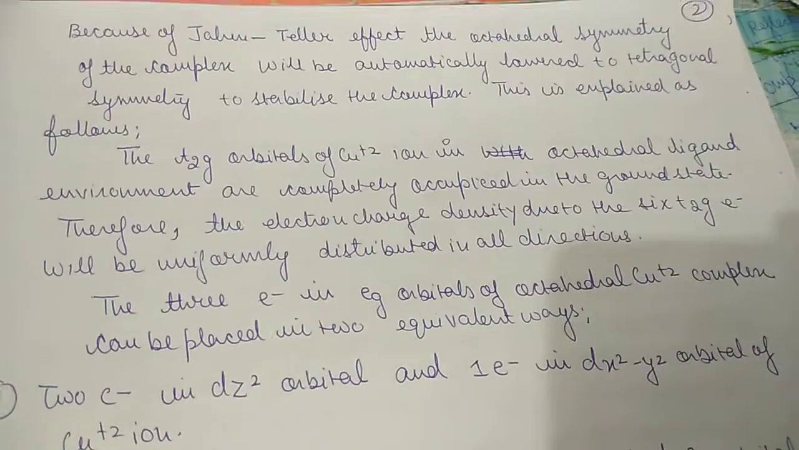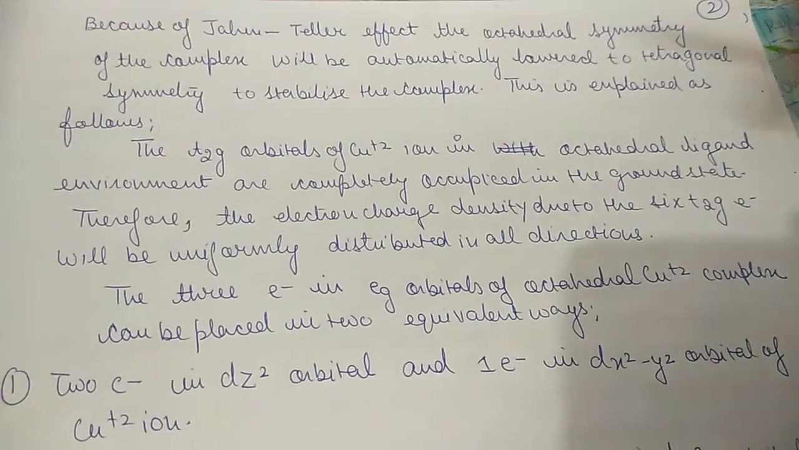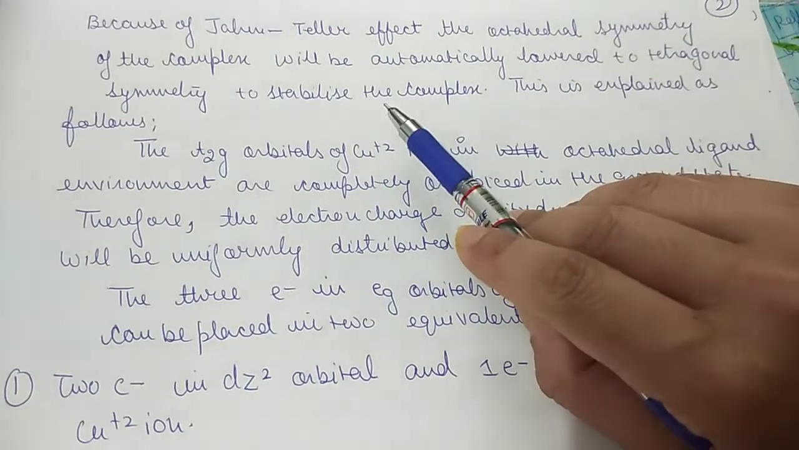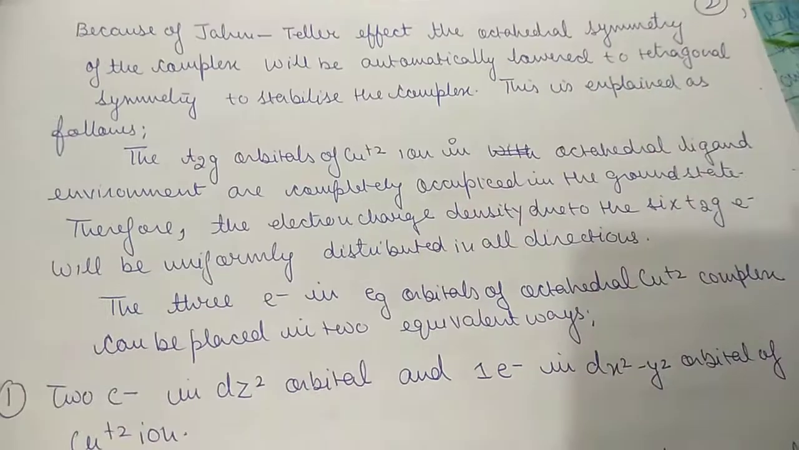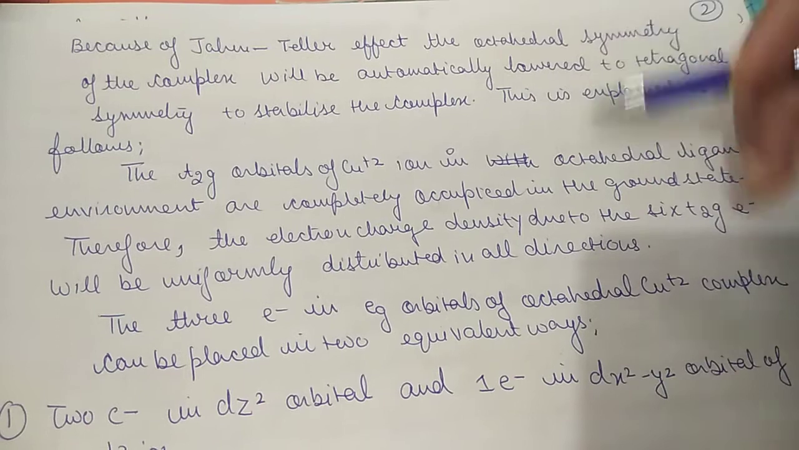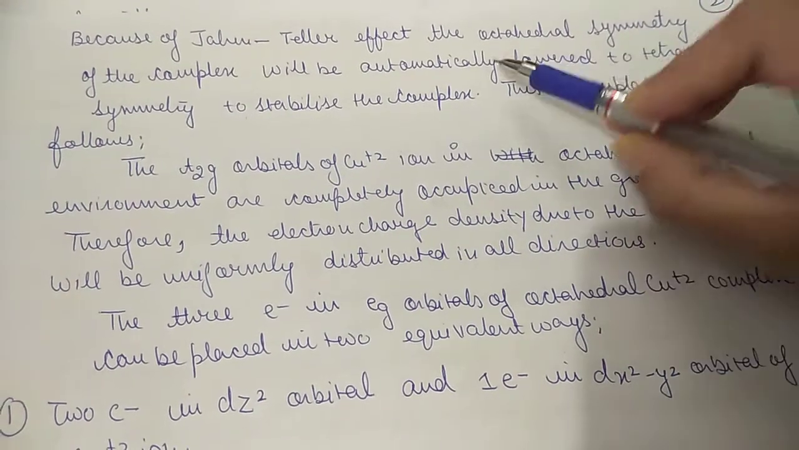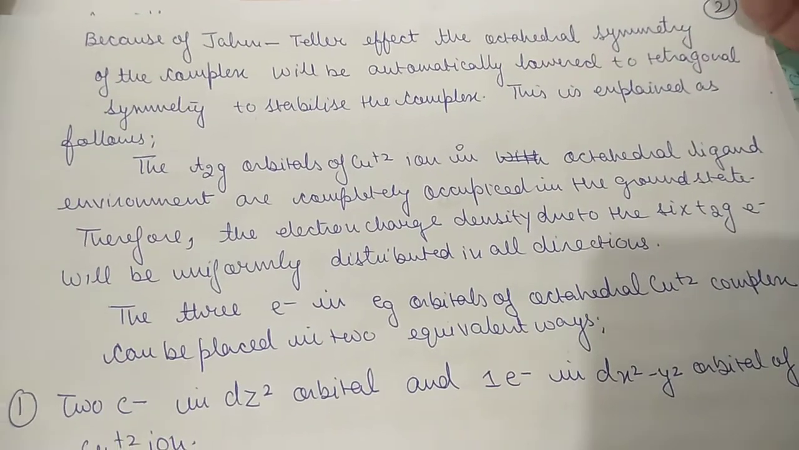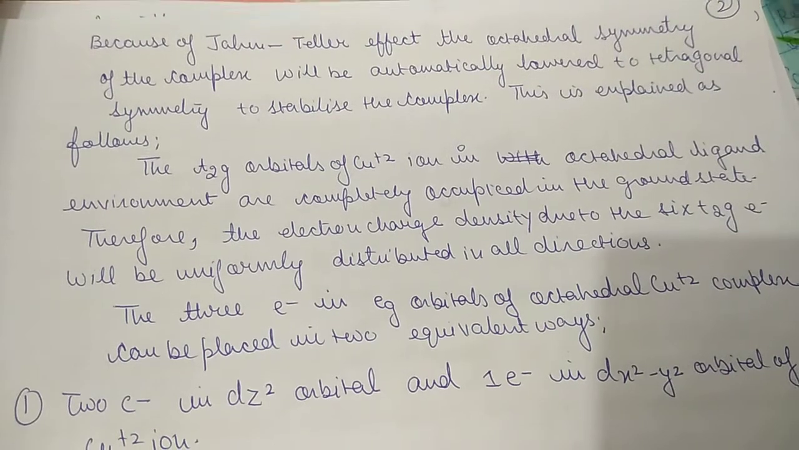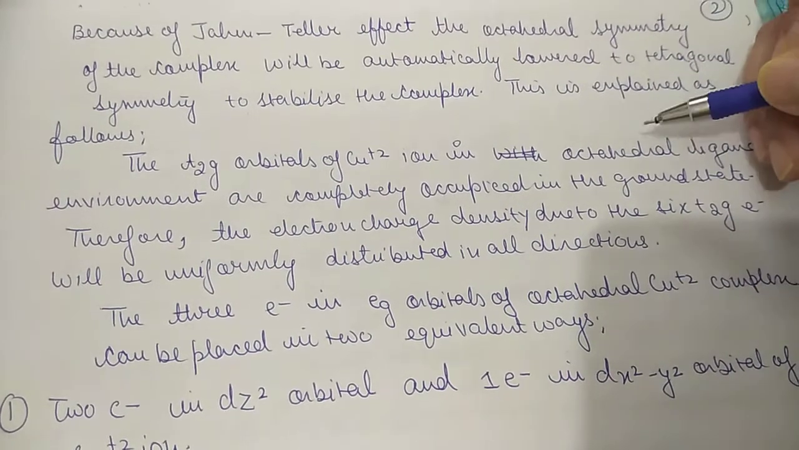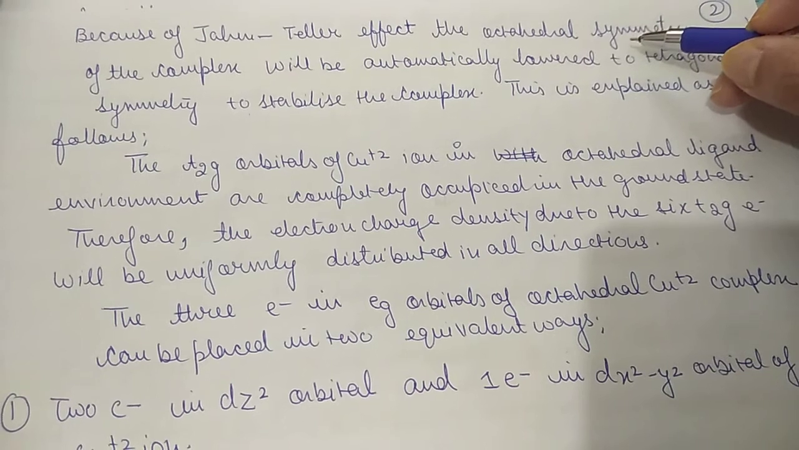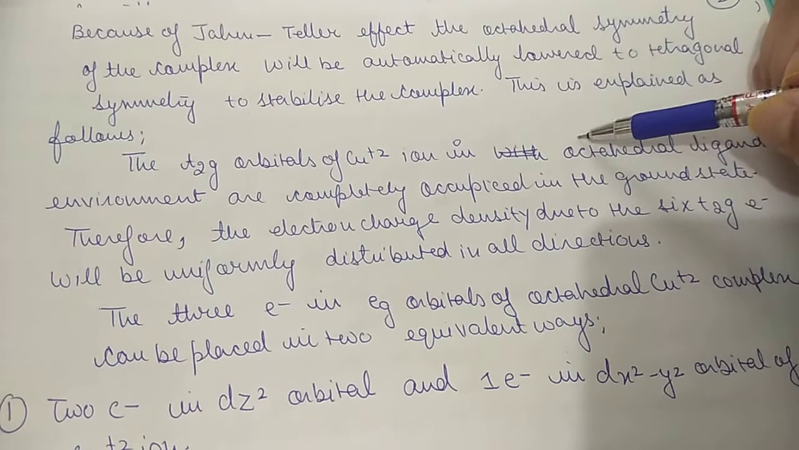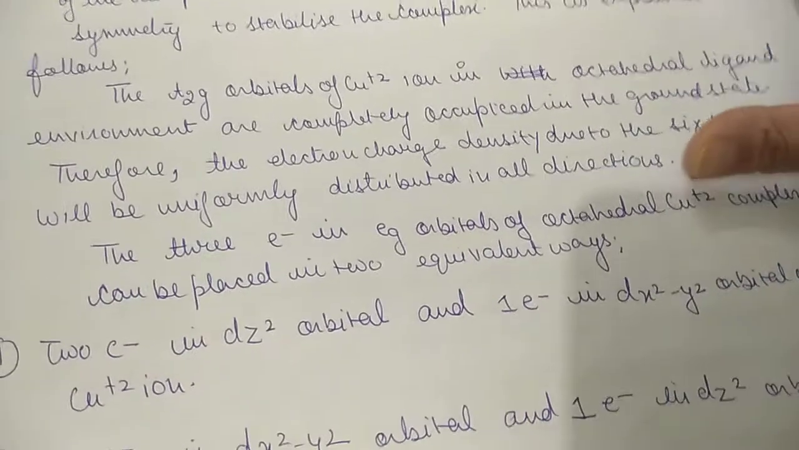Now because of the Jahn-Teller effect, the octahedral geometry of the complex will be automatically lowered to tetragonal symmetry to stabilize the complex. What will happen due to the Jahn-Teller effect, which we will study in detail further, is that the octahedral geometry, in order to stabilize, since every system has a tendency to gain maximum stability, will automatically lower its geometry to tetragonal. Now why does this happen?